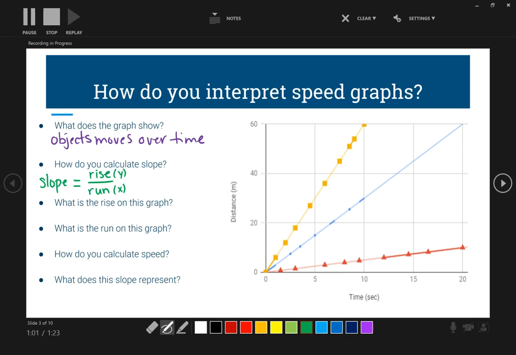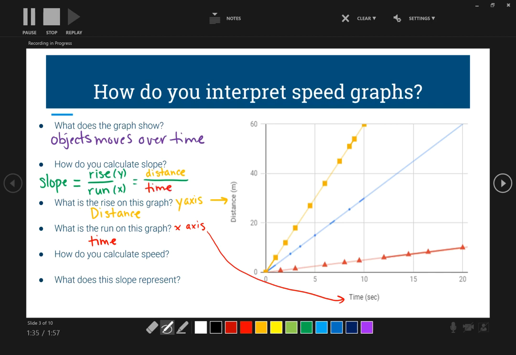What is the rise on this graph? What is your y-axis? Our y-axis here is distance. What is the run on this graph? Remember, the run is your x-axis, and that is time.